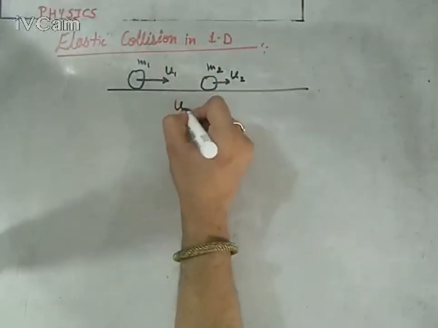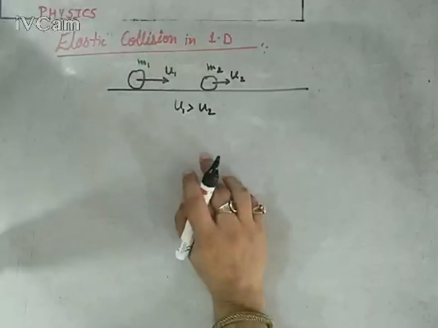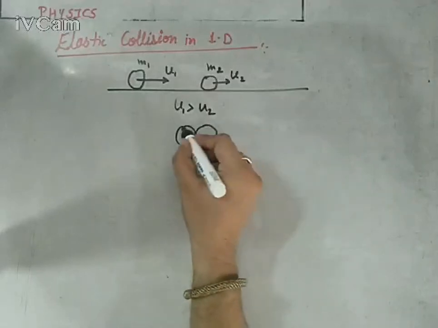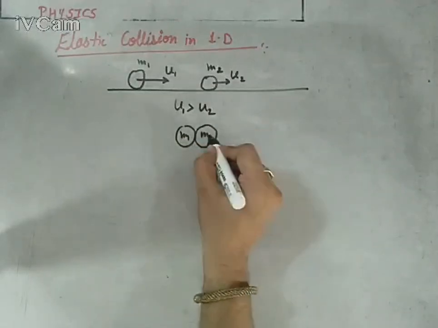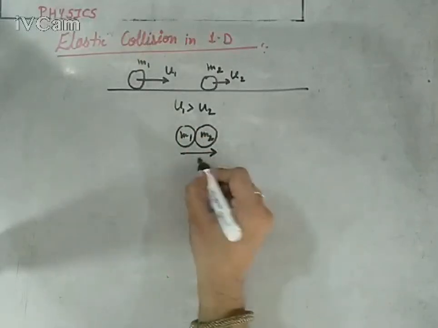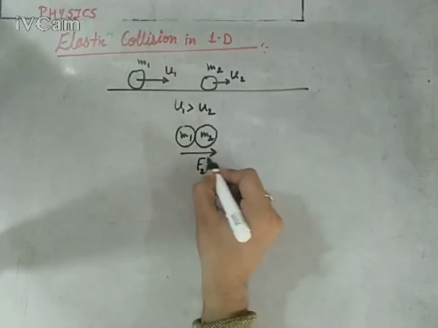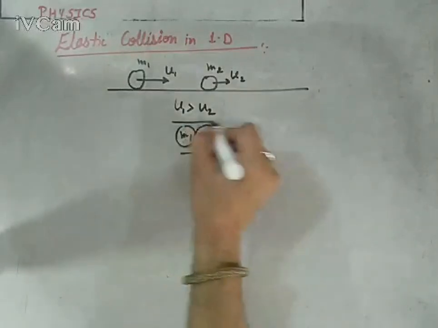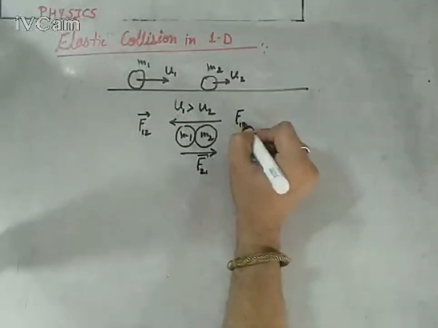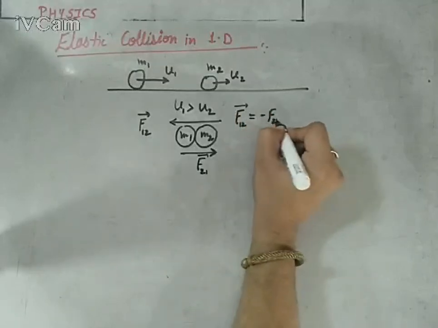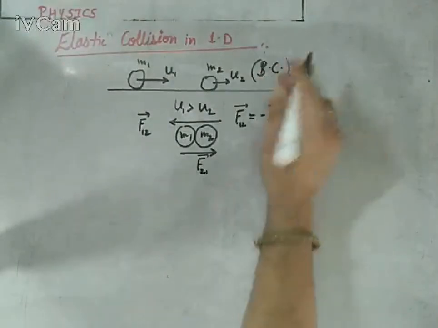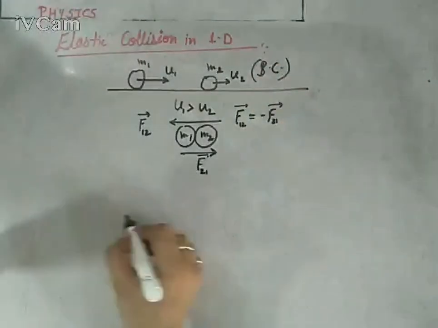Now, if u1 is greater than u2, definitely the first ball will collide with the second ball. So this is the collision, and during the collision, according to the action reaction law, they will exert equal and opposite forces over each other. The force on second due to the first is F21 vector, and the reaction force on first due to second is F12 vector. These are equal and opposite forces clearly. This is the situation before collision, the collision, and after the collision. You will write it completely.